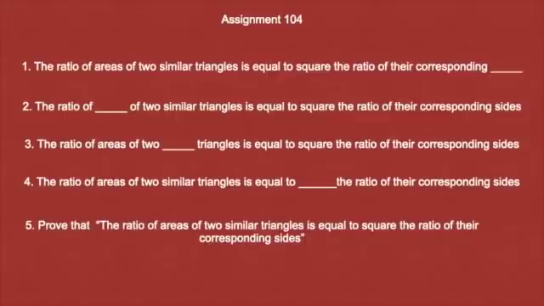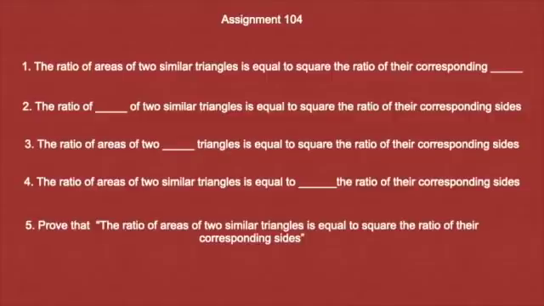Now assignment 104. The assignment is very simple. Only the statement I modified and you have to fill the blanks. First: ratio of areas of two similar triangles is equal to square of the ratio of their corresponding dash. Second: the ratio of dash of two similar triangles is equal to square of the ratio of their corresponding sides. Only thing is I made you remember the statement of the theorem.